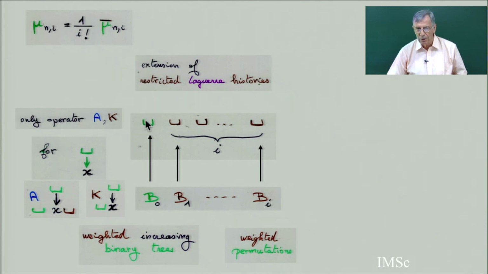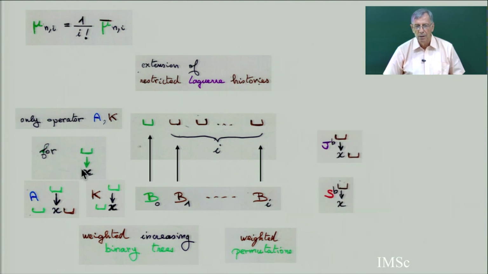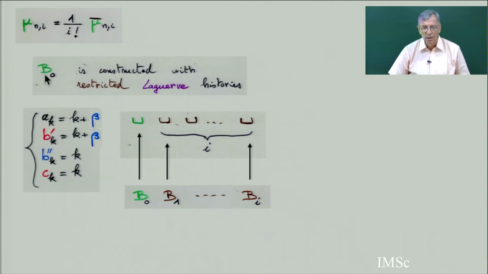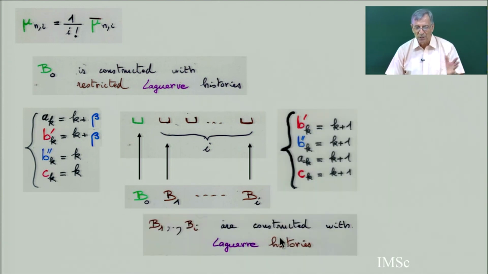So you can put here A and K; this is for general Laguerre. But these two operators, J, where you open only a cell on the right, or S, where you don't open any cell, you are not allowed to put them here. So on the brown cell, you are allowed to do the four operators. Which means that, you see, the first tree, or the first permutation, is constructed with a restricted Laguerre history. And the other three are constructed the same way as the Laguerre history.